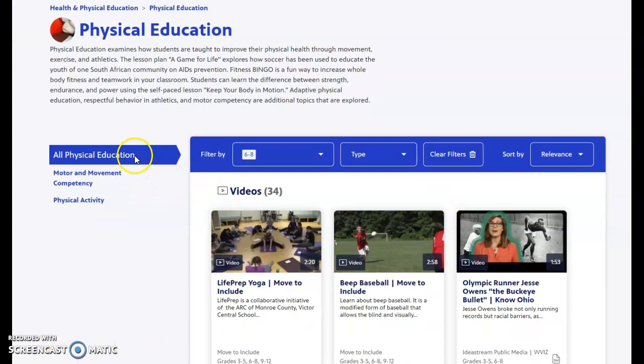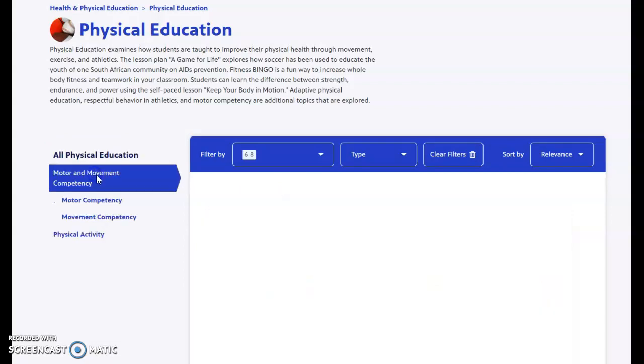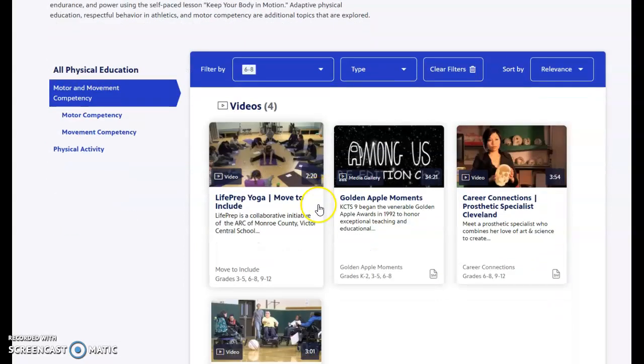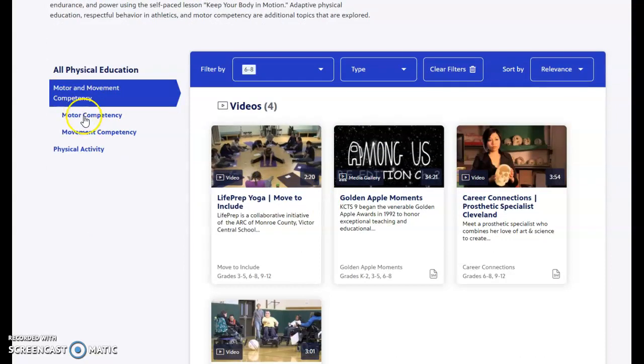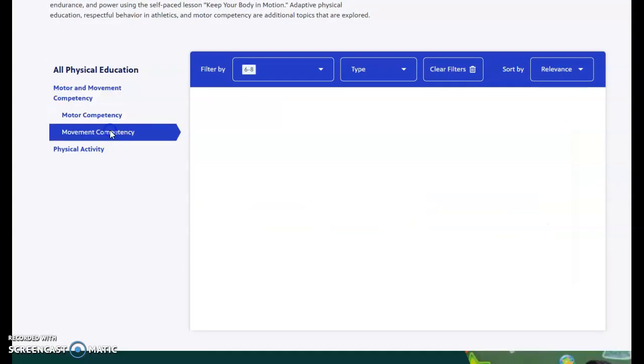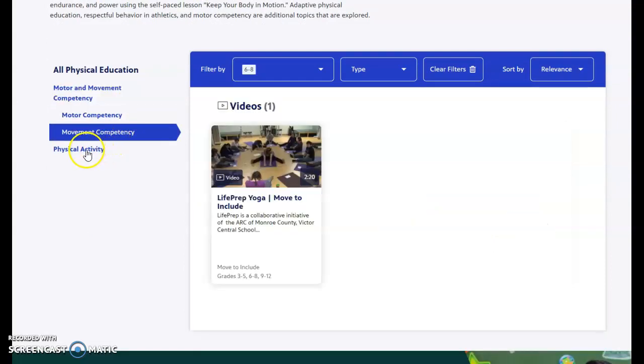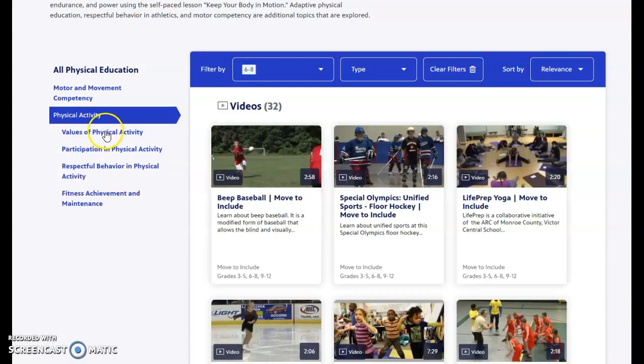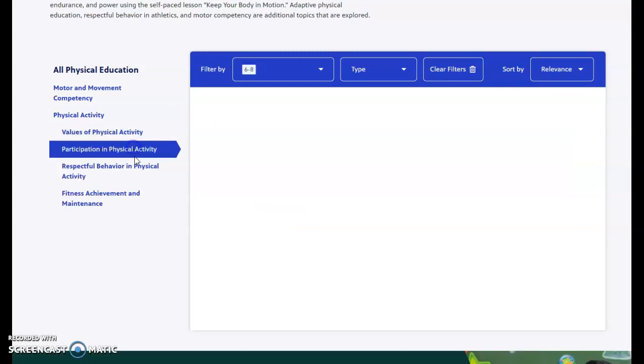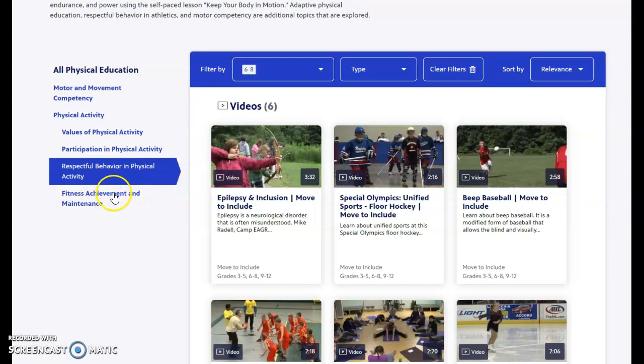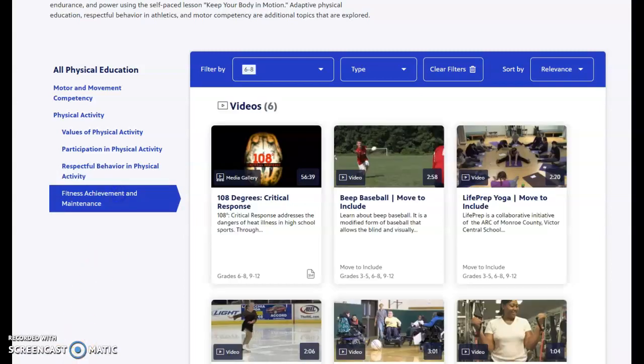Another good thing about this site, if you look over to the left, there is the All Physical Education tab, but if you go down here, you can even click Motor and Movement Competency, where it gives you more videos on that subject matter and little subheadings on motor competency or movement competency. And if you go down here once more, you see Physical Activity and the different subheadings, where it shows a wide variety of videos depending on the title you chose.